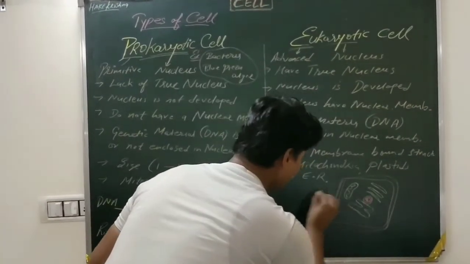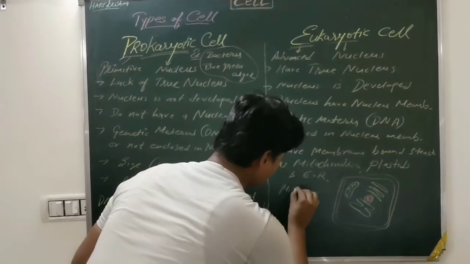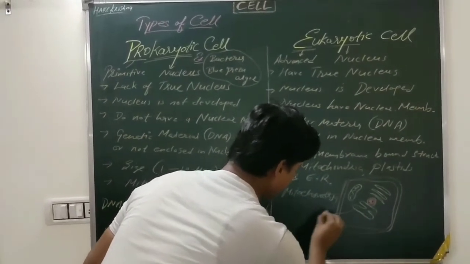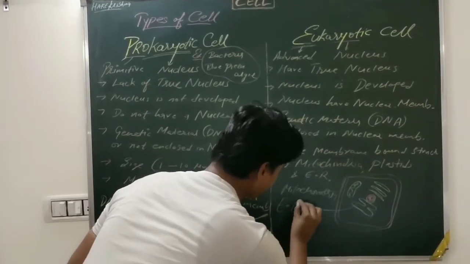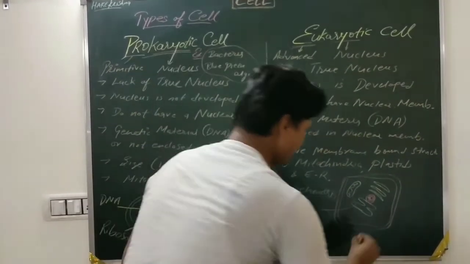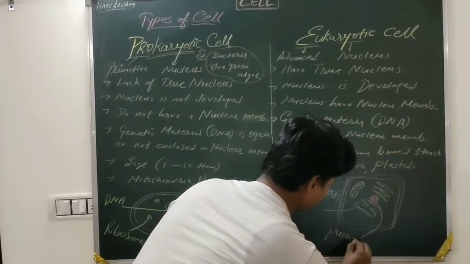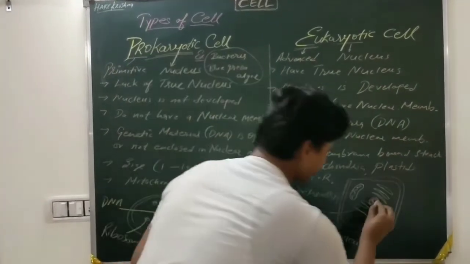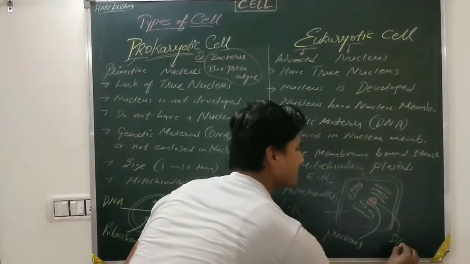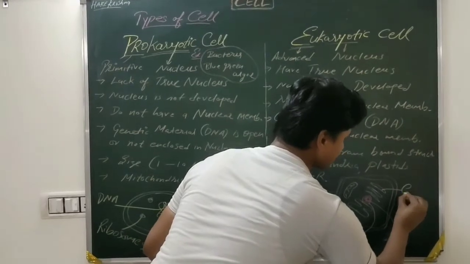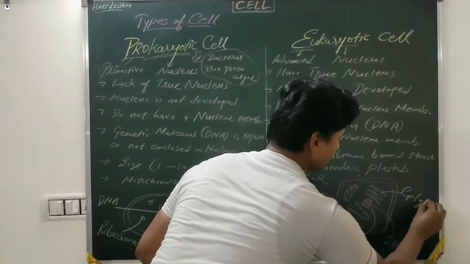If I label them, you can see mitochondria, endoplasmic reticulum, that is ER, nucleus, it contains DNA, Golgi apparatus or Golgi body,